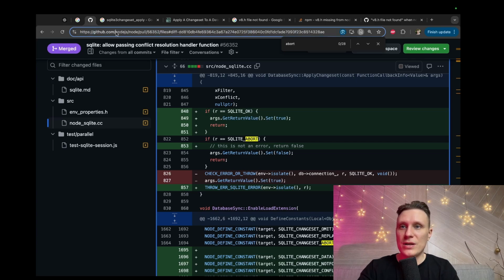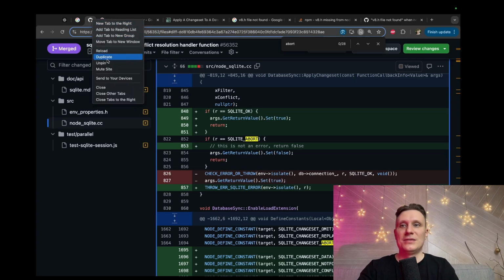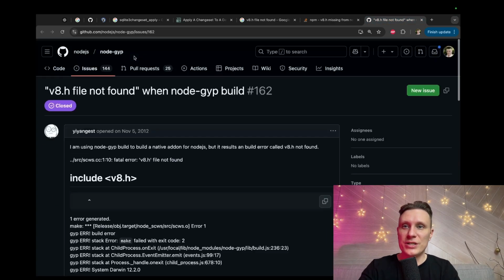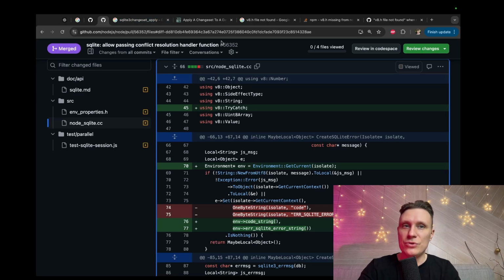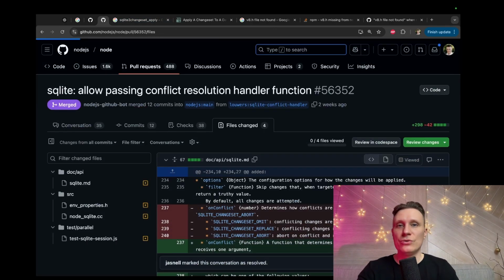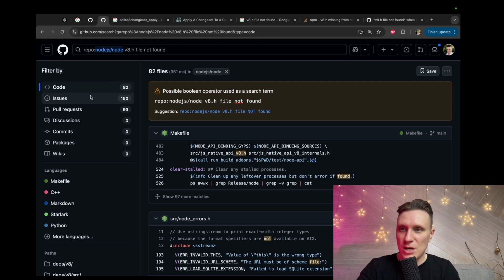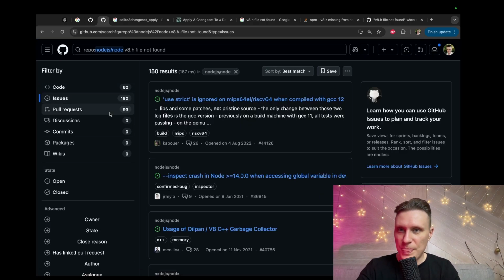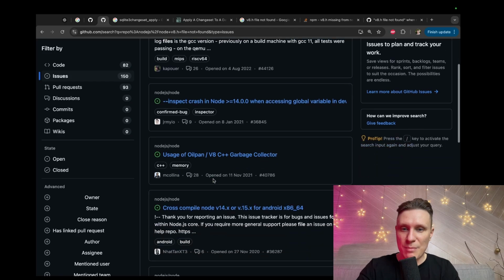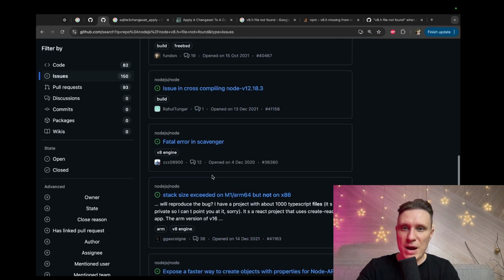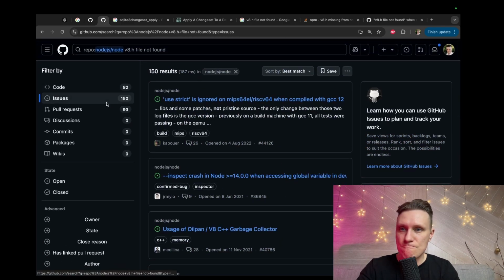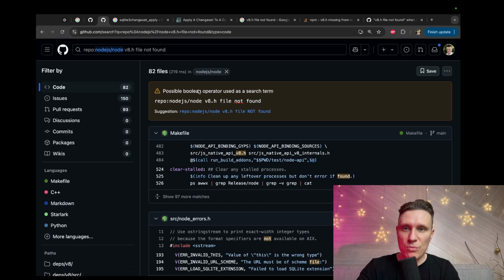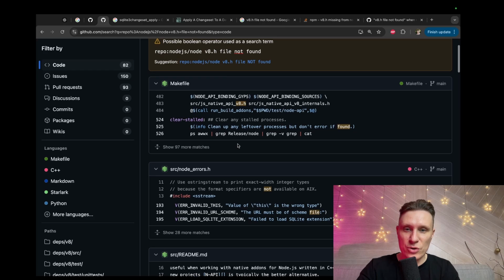I think I need to, I will check GitHub on this issue. What I will do, I will type here. I will search this repo for this issue and check what it returns. So issues, discussions, no. Issues, cross-compile. Issue cross-compile, fatal error. Not x86. Possible Boolean operations used. No, it's not a Boolean operation. Sorry, my guy.